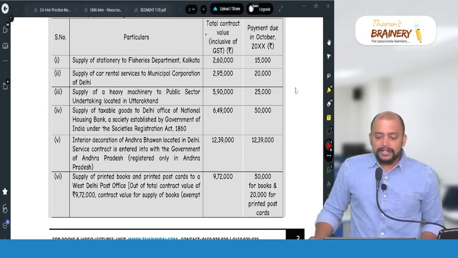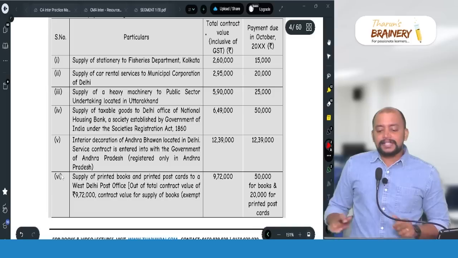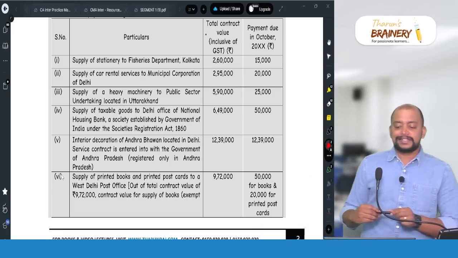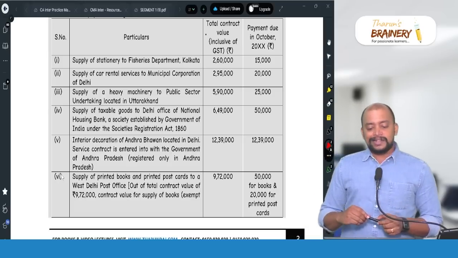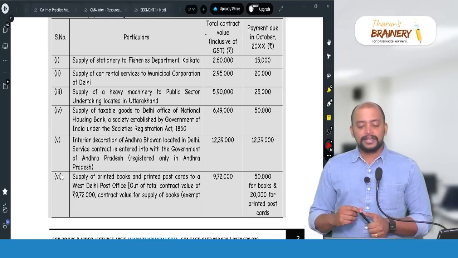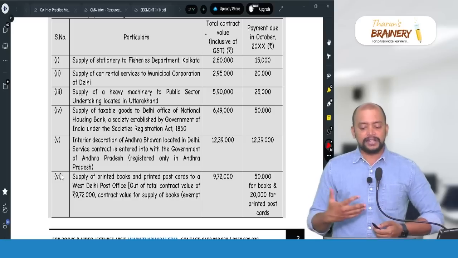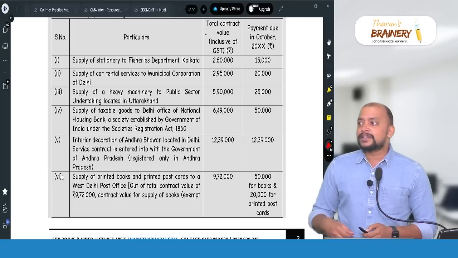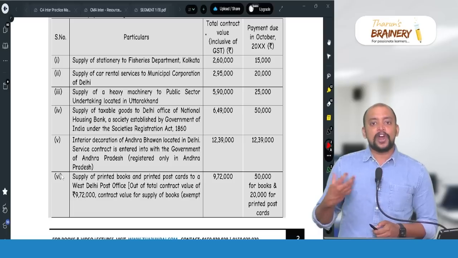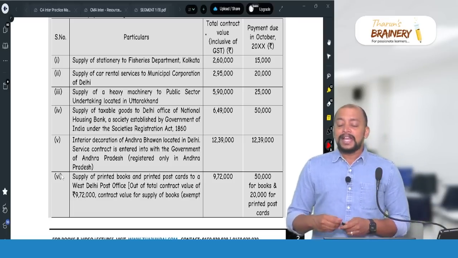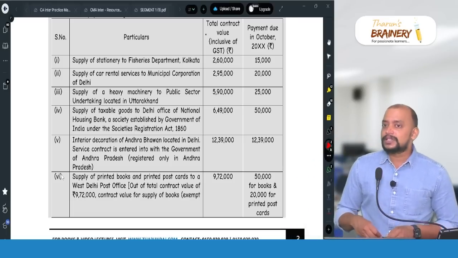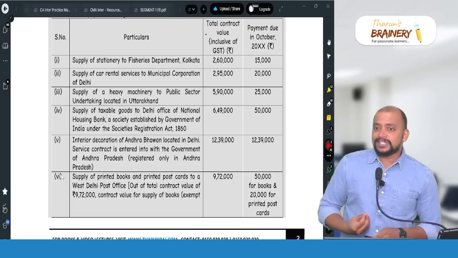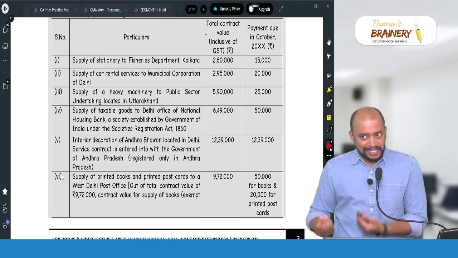Then next one, supply of taxable goods to Delhi office of National Housing Bank, a society established by Government of India under Society Registration Act 1860, 6,49,000. Now in this case, so supply to notified recipients where the value of supply under the contract exceeds 2,50,000, and this supply of goods, place of supply determined under section 10(1)(a) of IGST Act, the ending point of goods will be taken as a place of supply.